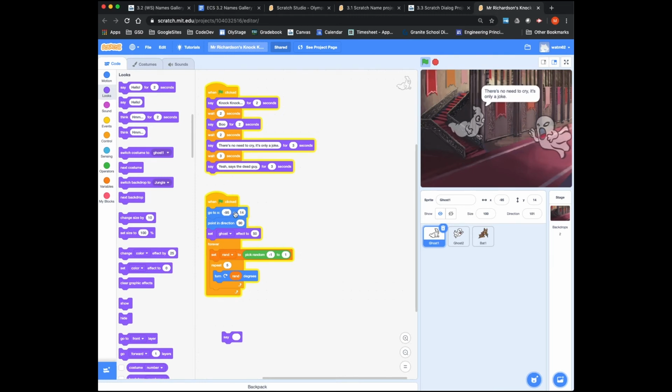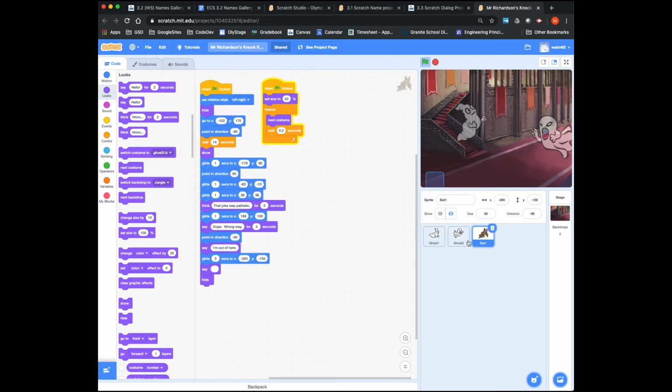And so this ghost goes to some specific location at the beginning, points in a direction, sets a ghost effect so it looks partially transparent, and then it randomly turns back and forth, and that's giving it the little wobble effect that you see. You can see the dialogue is now done, so the yellow band is gone, but this forever loop keeps running. This code is very similar for the second ghost, and the bat's second code is just causing it to flap its wings. So that's the inside of my version of this. I'm looking forward to seeing what you do with yours.